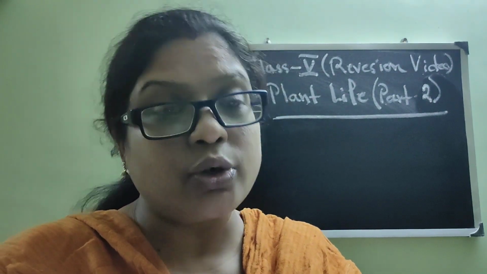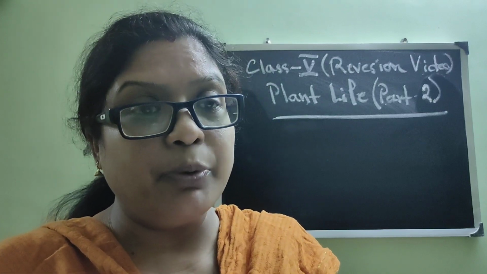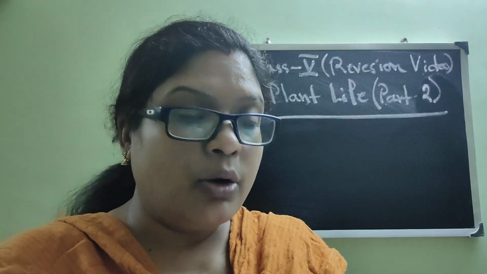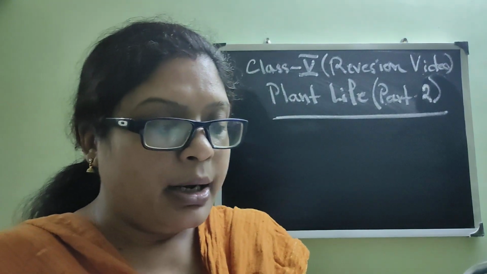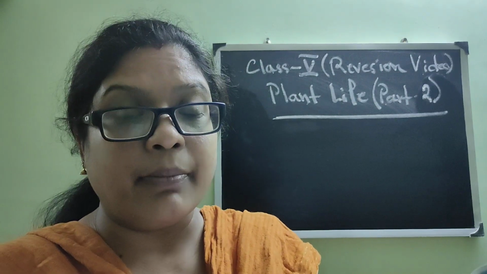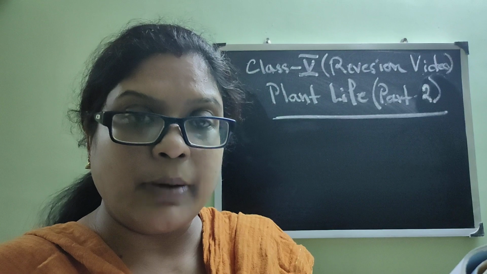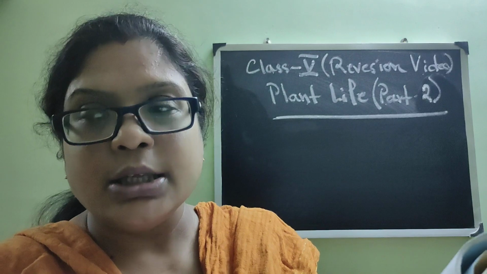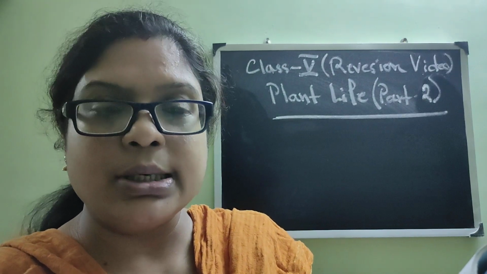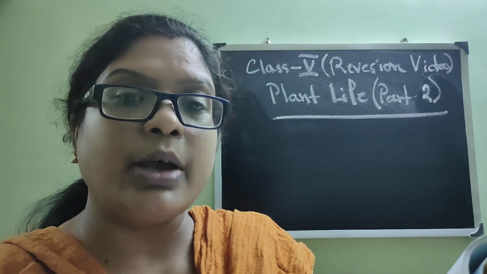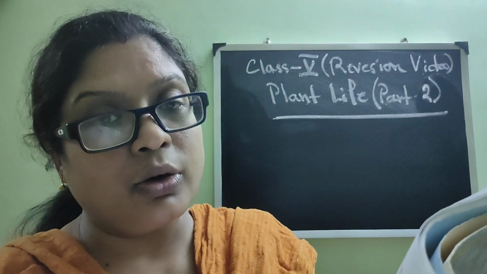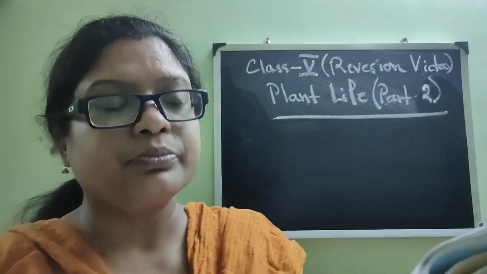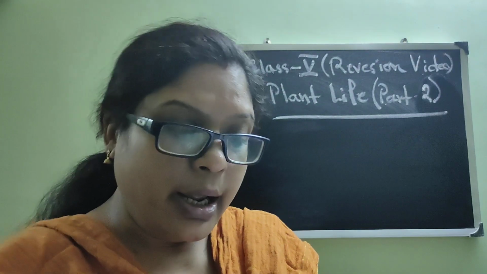Next, good quality seed should be sown. Good quality seed will help to grow a good crop, which can give a good quality of fruits and vegetables. Next, crop should be irrigated at the right time. Irrigation means the process of watering the plant, isn't it? Suppose when we are putting water to our garden, it's a very small area, maybe we are using pipes. But in case of big crops where field after field is filled up with the crops, how will they provide water to it? The process through which the crops get water is called irrigation.